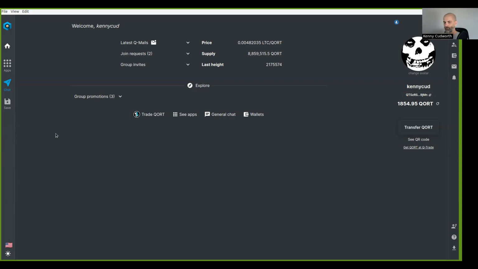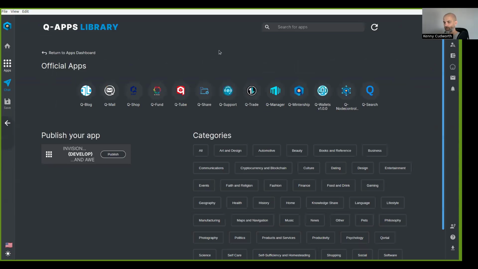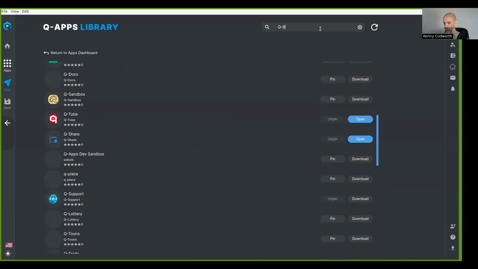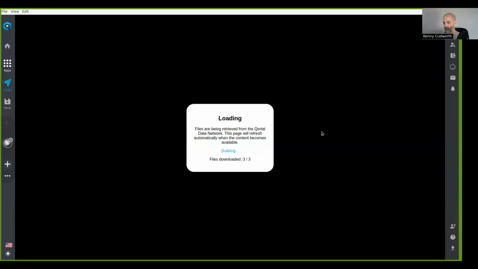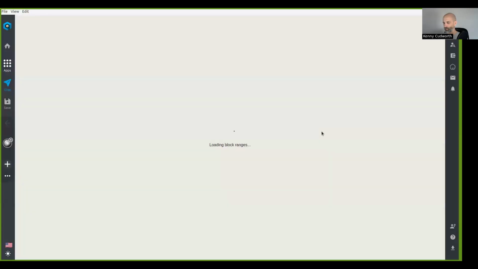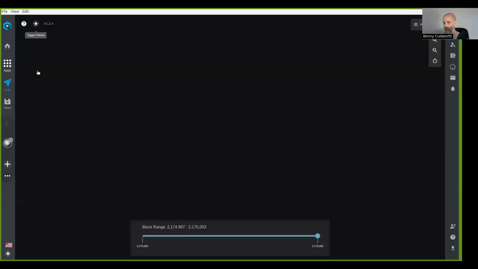I'm on Qortal Hub. I'm on the home page, and I'm going to go left to the apps. And the app I'm looking for is Q Bubbles. It is not one of the default apps, so I'm going to go to Library. And I will type it into the search box up top. There it is. I'm going to open it. Okay, so it's going to load. I'm going to go up to the left and give it the night theme because I just like looking at that more.